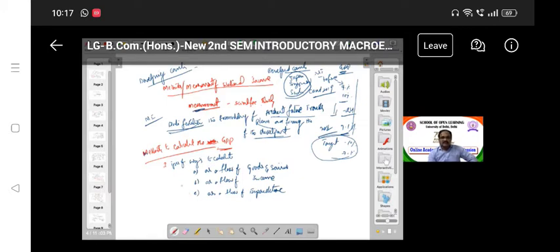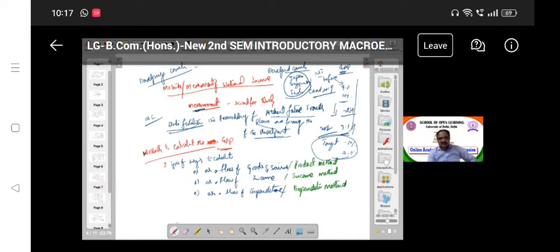So there are three alternative ways you can calculate the national income: as a flow of goods and services, as a flow of income, and as a flow of expenditure. The flow of goods and services you can also call the product method. The flow of income you can call the income method. And the flow of expenditure you can call the expenditure method. What is the point?